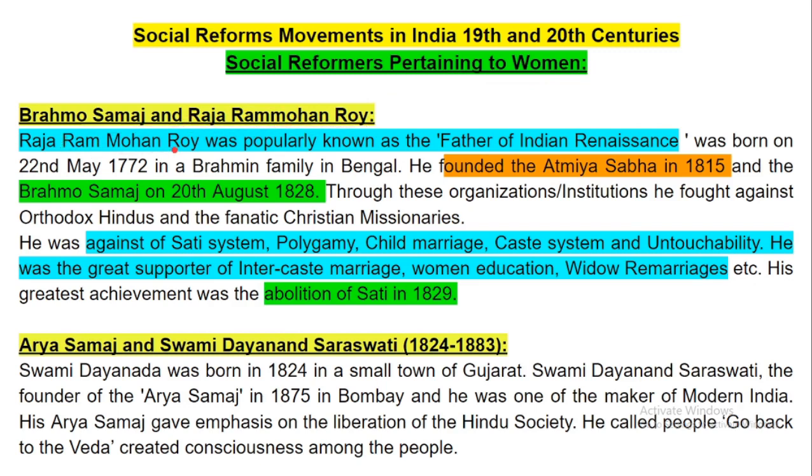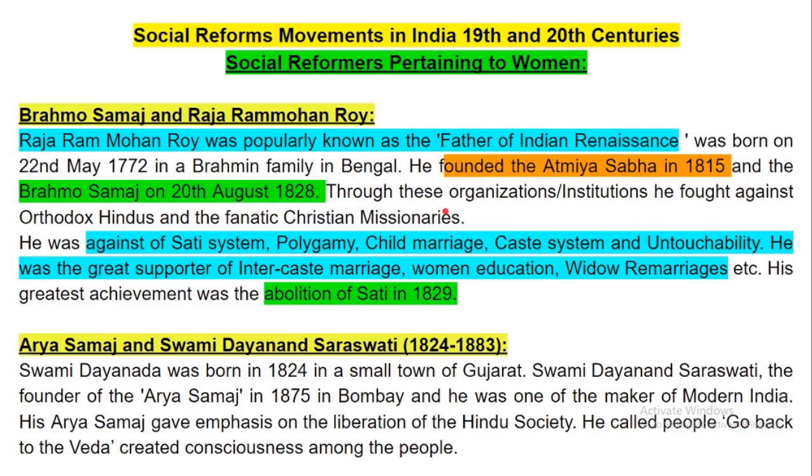Raja Ram Mohan Roy was popularly known as the father of Indian Renaissance. He was born on 22nd May 1772 in a Brahmin family in Bengal. He founded the Atmiya Sabha in 1815. That was a very important point. And he founded Brahma Samaj on 20th August 1828.